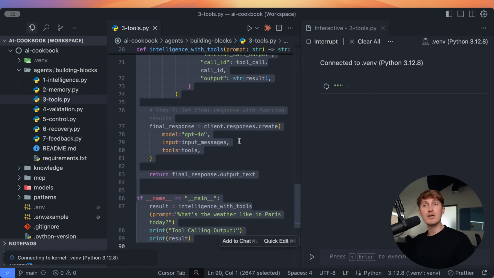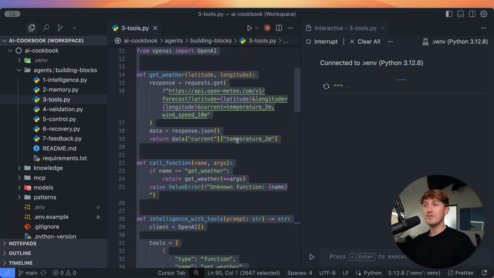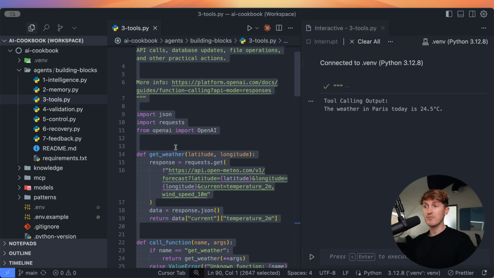And if we run all of this, we can now see that we have an LLM that, using the getWeather function, is able to get the weather information for any given city or place that you can think of. So we augment the LLM beyond just the text generation capabilities based on what the model was trained on. So through tools, we give the model a way to integrate and to connect with external systems.